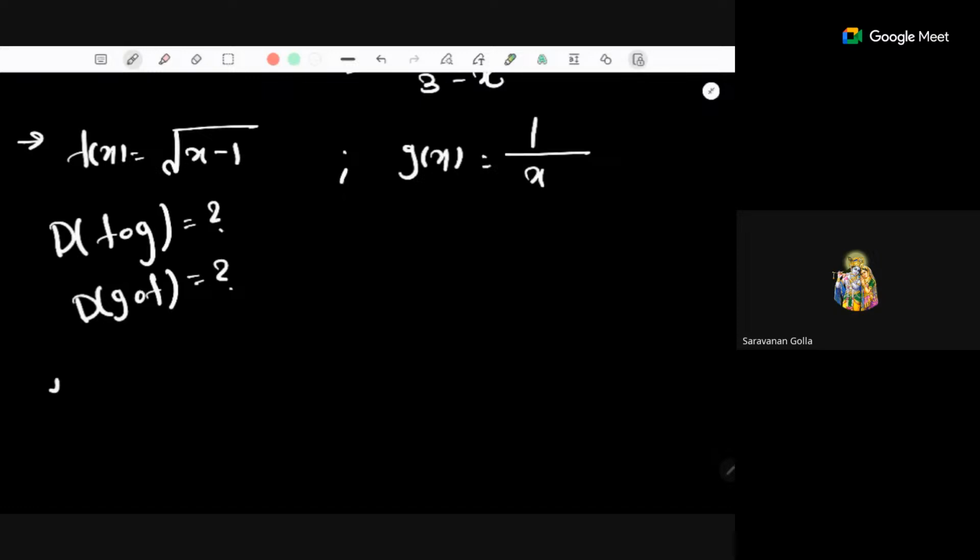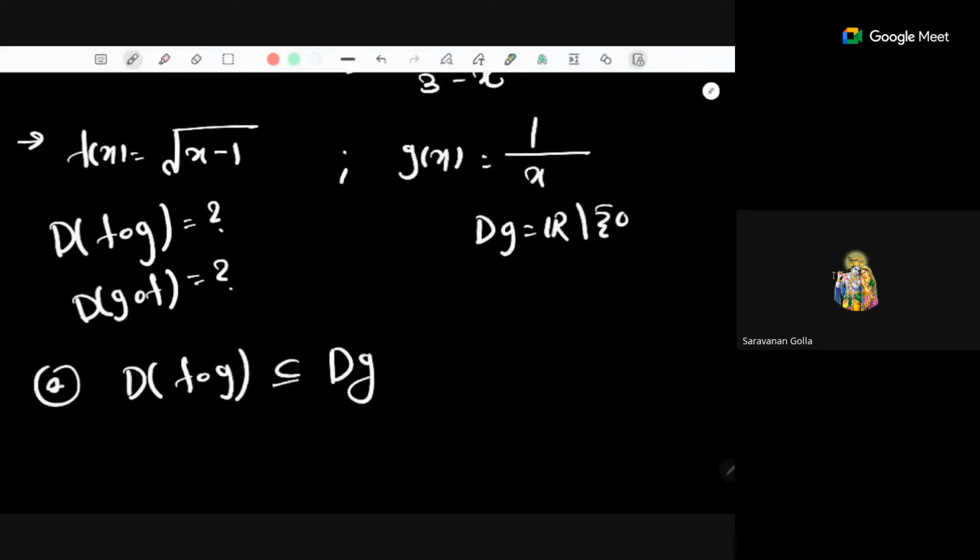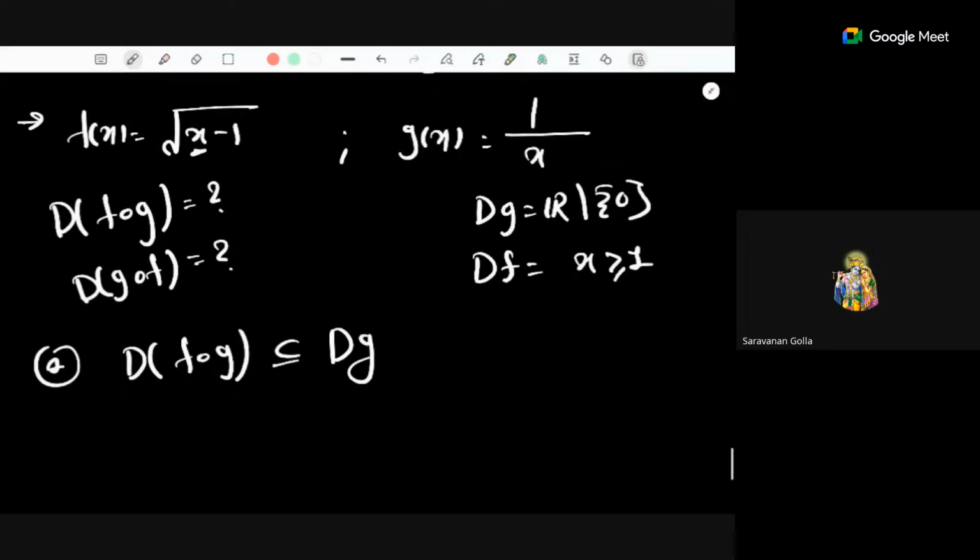So first thing is the domain of f composition g. This will be a subset of the domain of g. What is the domain of g? The domain of g is real numbers minus 0. And the domain of f is what? Here we have the root function, and we know that the root function isn't defined for negative values. So in place of x, if you take any value less than 1, you will get a negative. So x should be greater than or equal to 1. x equal to 1 is also allowed. So these are the two domains we have. So the domain of f composite g will be a subset of the domain of g, that means real numbers minus 0.